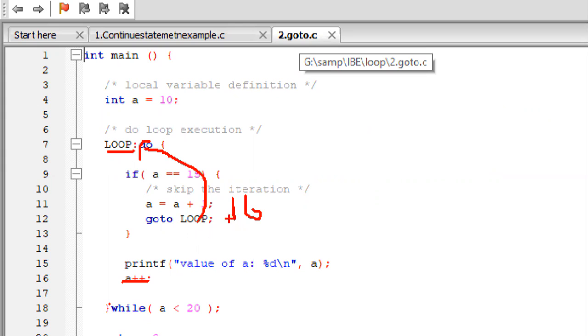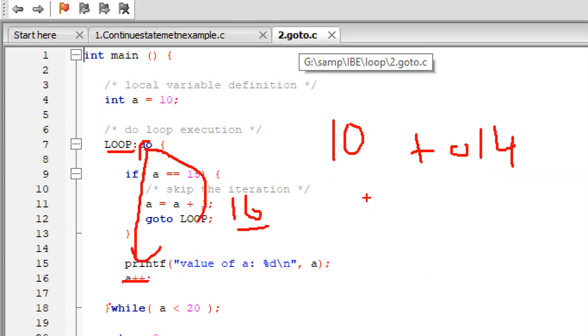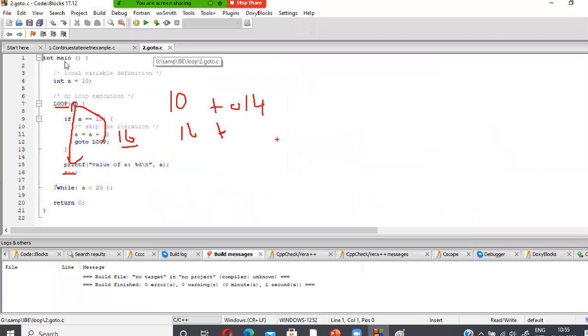Again the iteration will come to this place. It checks 15 is not equal to 16, so it will print the value 16, and a plus plus, a becomes 17. Likewise, it will print 10 to 14, skip 15, and print 16 to 19. We will run the program and check the result.